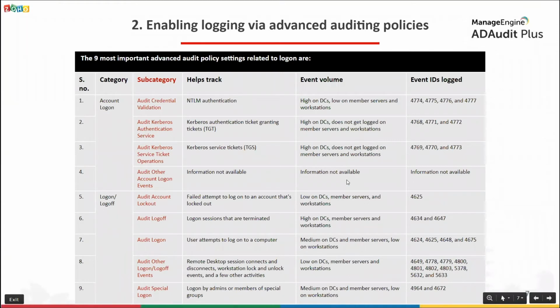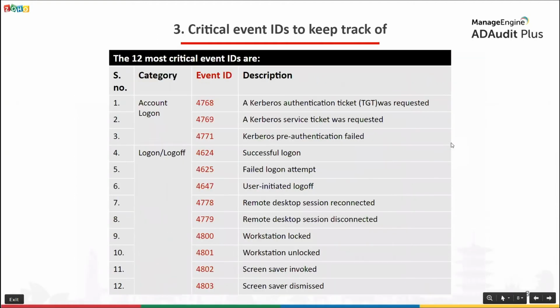So you need to plan before you enable specific categories of advanced audit policy settings. And once you enable advanced audit policy settings, the corresponding events will get logged, and you can view these events from the event viewer. A total of 69 events get logged in relation to authentication and logon activity. We'll be looking at the 12 most important ones. They're highlighted in red in this table.